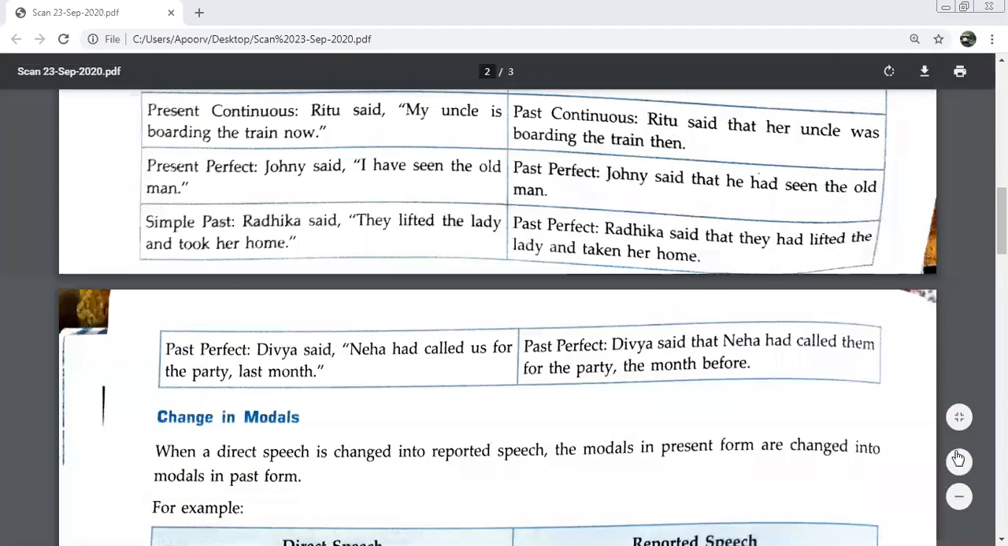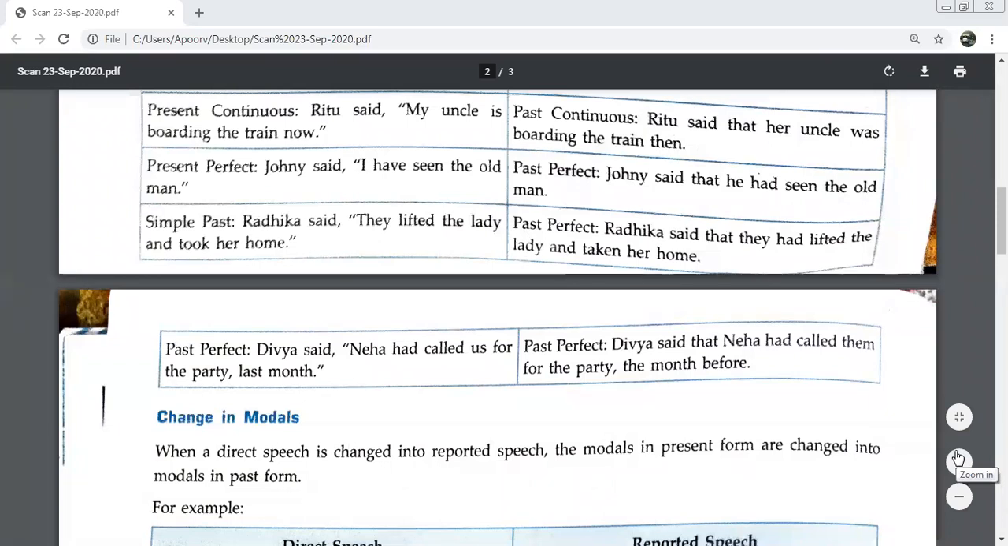We have done three changes. Simple present changes to what, beta? Simple past. Present perfect changes to past perfect. Very good. And present continuous changes to past continuous. Now we are left with only one change which we need to understand.